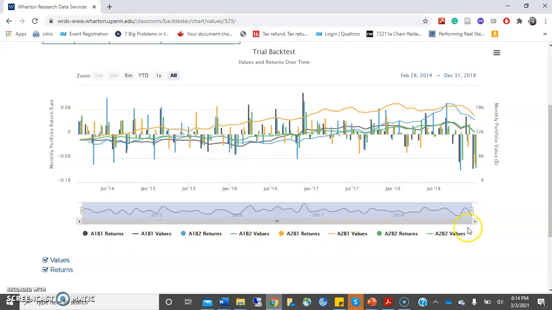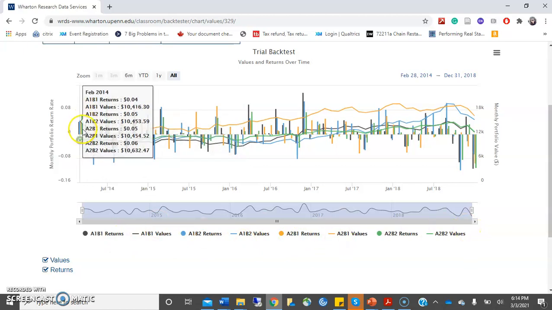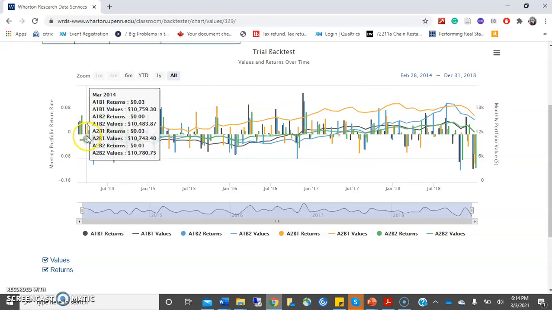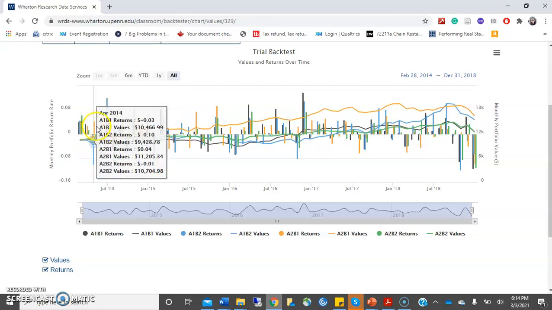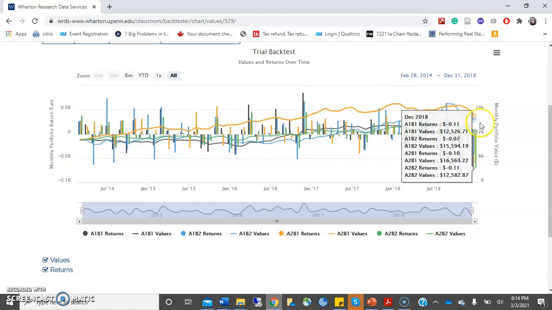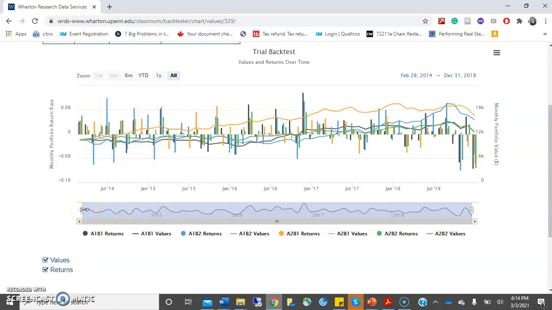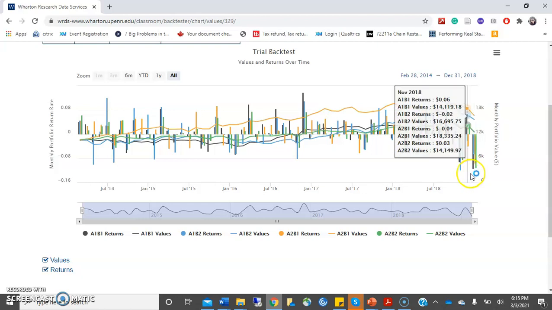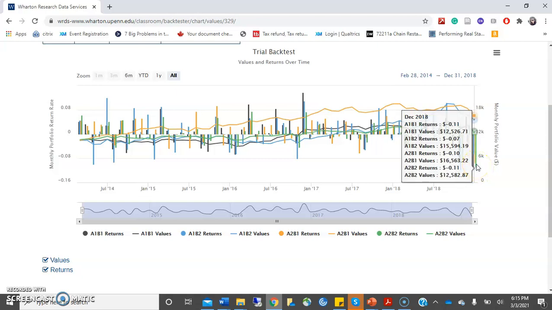These are the different portfolios that are created, and here you can scroll through the whole diagram to see what the returns are and how they are varying. For every month you will see the returns, so they are fluctuating, and then this is how it finally ends after the period of time. I selected from 2014 to 2018. Starting with 2014 and ending in 2018, this is the final return that I will get on my portfolio. The initial amount of investment was 10,000, and if I had invested in that portfolio after the execution of my investment strategy, at the end of 2018, this is the annual return that you will get, both in terms of values as well as the returns.